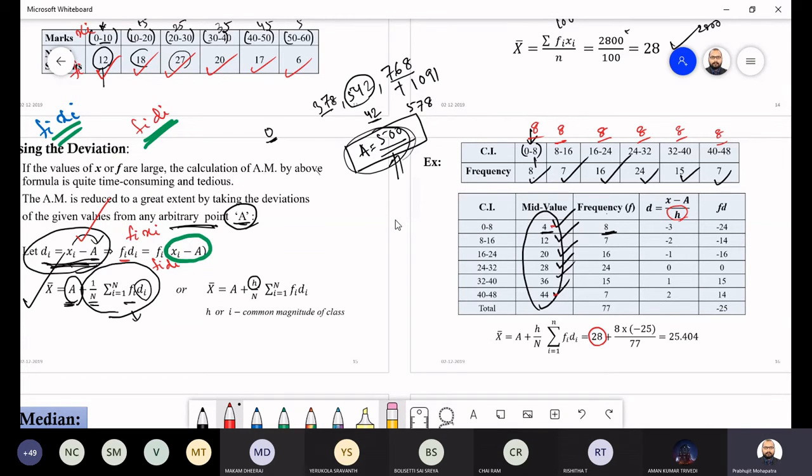The midpoint is 4 minus 28. This is your x, na? 4 minus 28. What is that? It is minus 24. It is minus 24 or not? Let me erase everything.